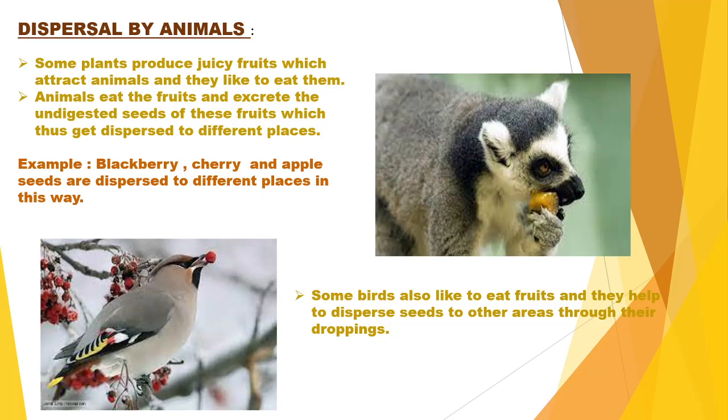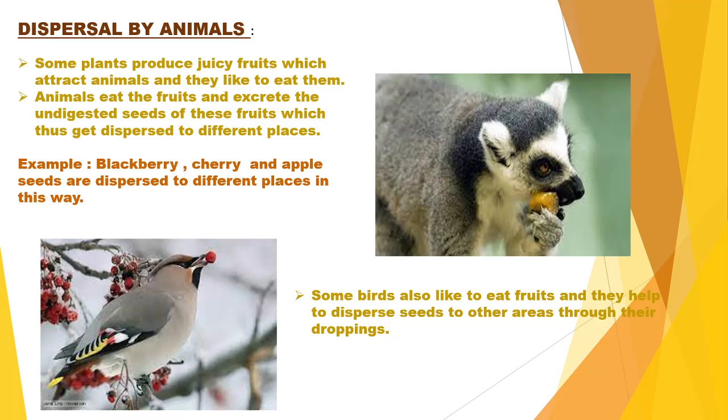In this category, as you saw in the slide, not only animals but also birds take the seed or the fruit. They eat the fruit, take the seeds to other places, and then leave the seeds through their droppings.